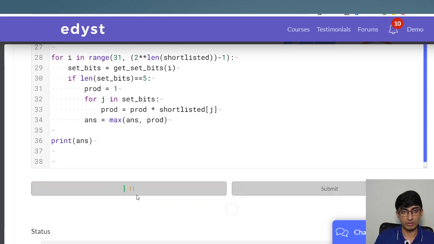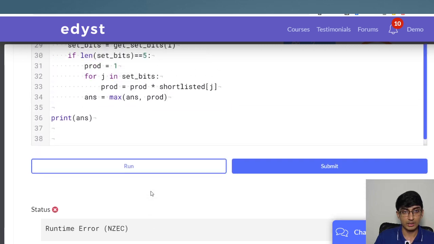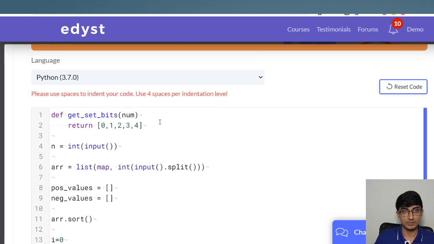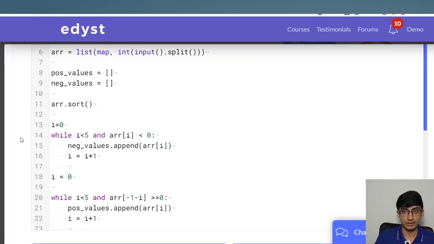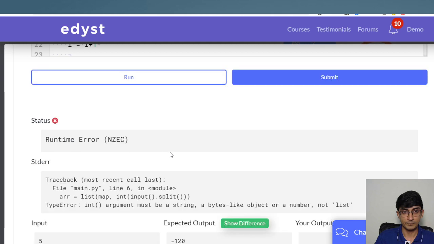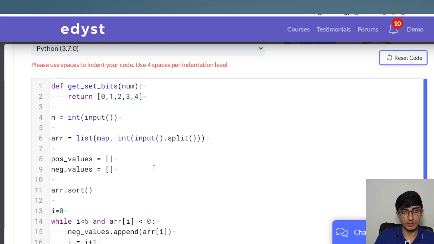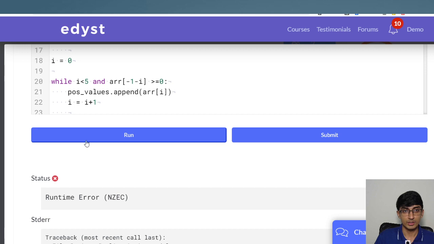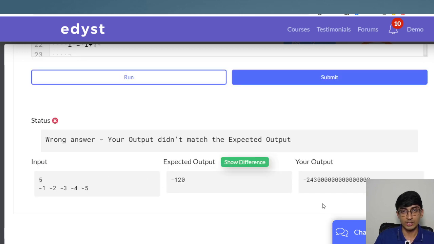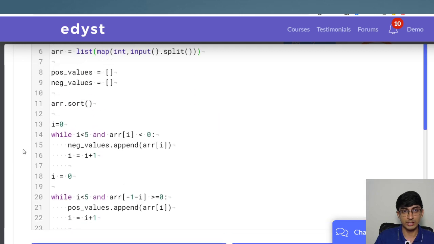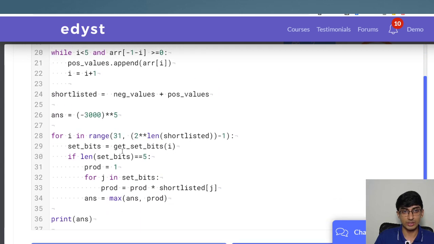Let's just see if this works out for our run test case. Okay, we forgot to put a colon over here. Great. Again, I think I continuously make a mistake in the input taking part, so I need to get better at that. Int input dot split, are all the brackets balanced? Yep. So this is why I ran it first, just to check that we are okay. Great. So we have a mistake over here, it's going for minus 243 raised to that. That means something is not going correct.